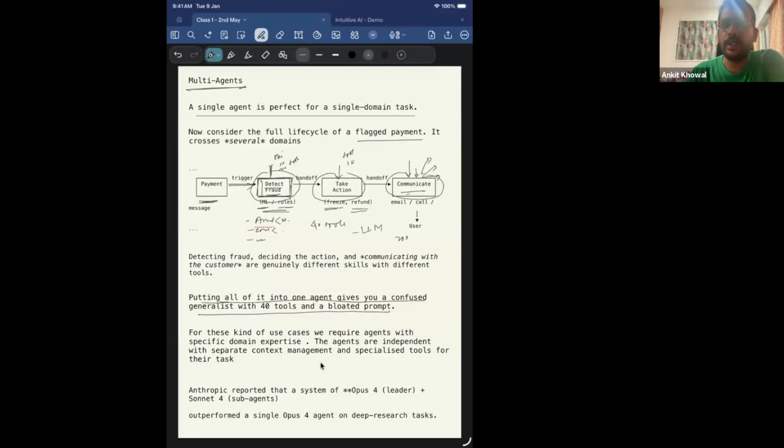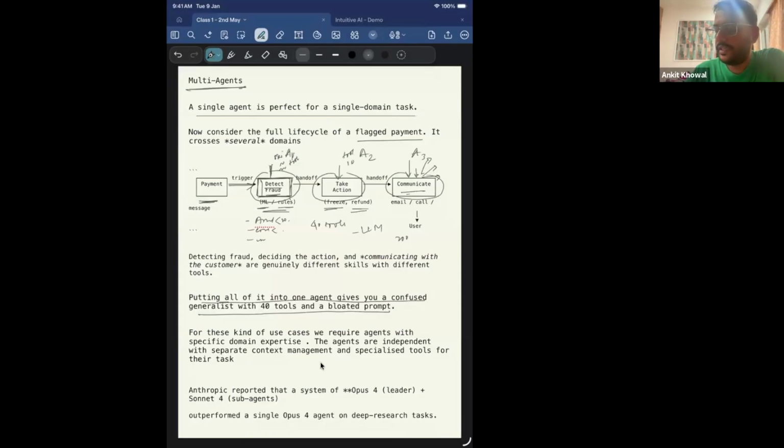So if my application needs 40 tools and I provide the context of everything in all the messages that I pass, then the context will become very huge. Instead, I should decompose my application: for fraud detection, I have agent one, for taking appropriate action, agent two, and for communicating to the user, agent three.